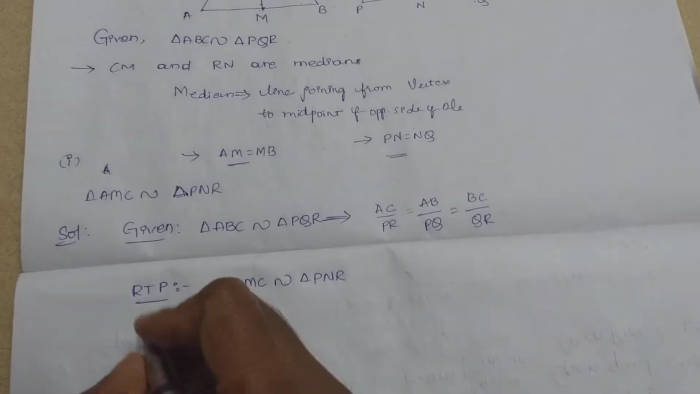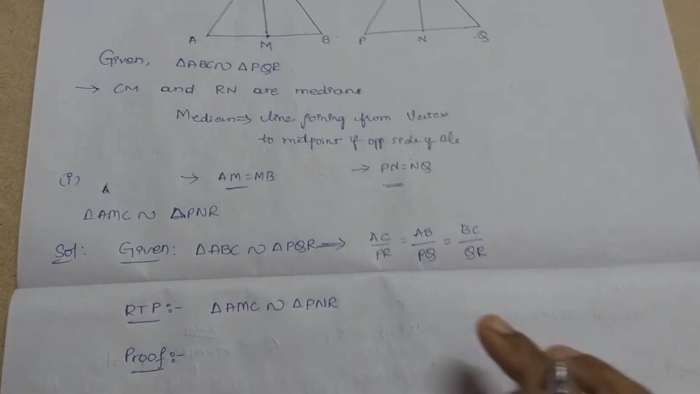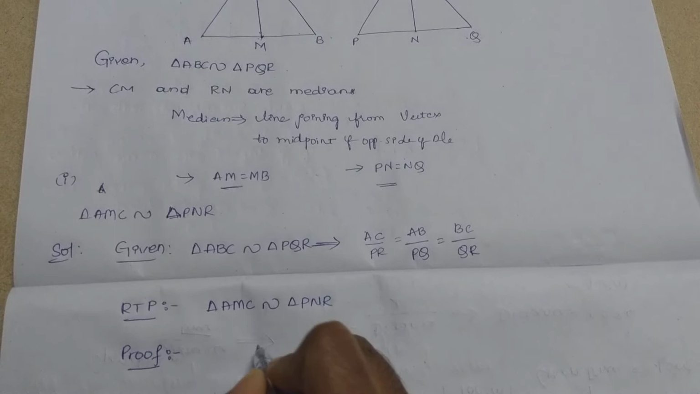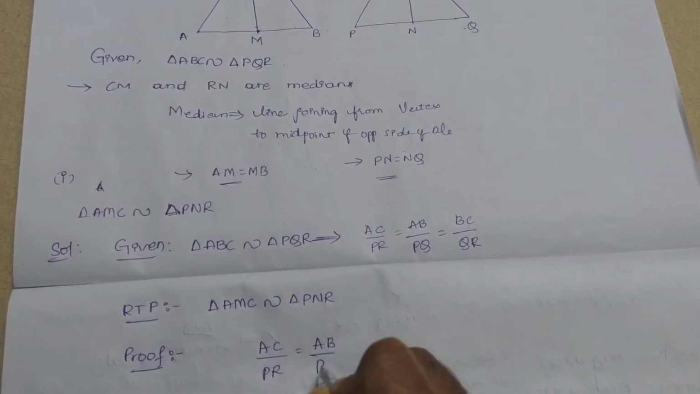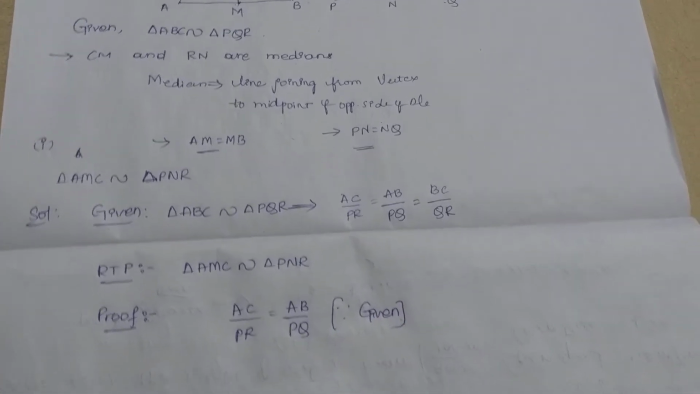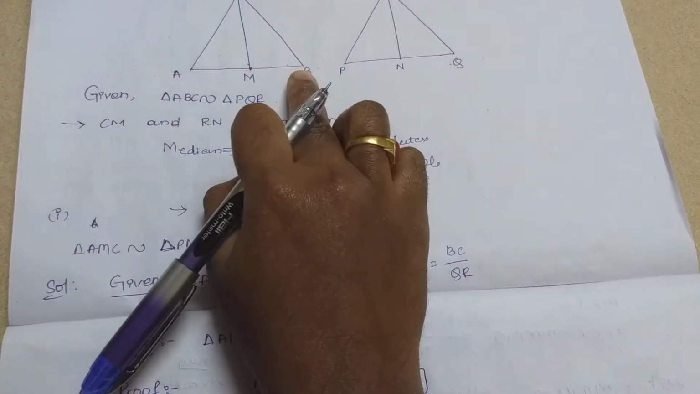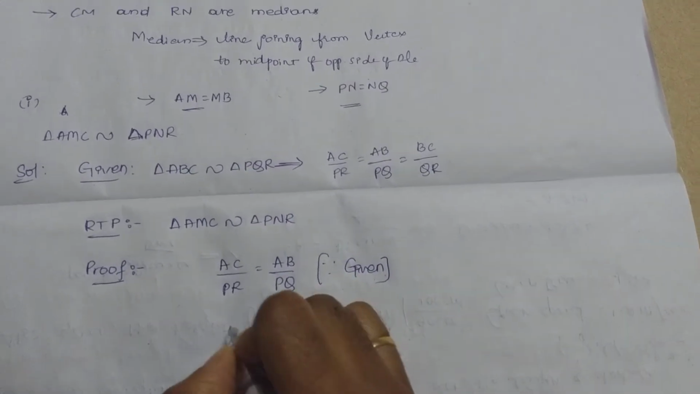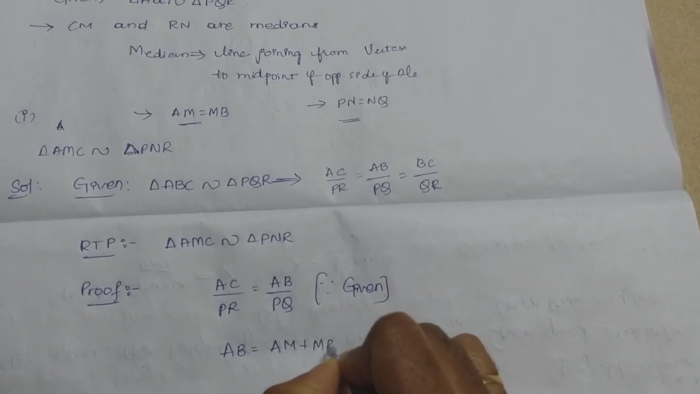Now let's enter into the proof part. So here, what did I do? I just take these two: AC by PR equals AB by PQ, written in brackets since given. So when you see in the diagram, AB is nothing but AM plus MB. So what did I write here? AB equals AM plus MB.